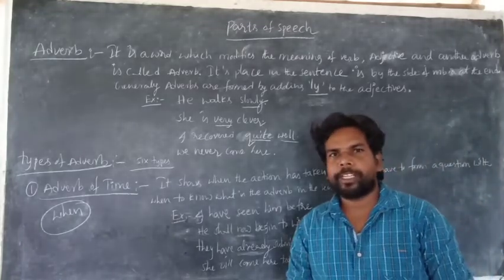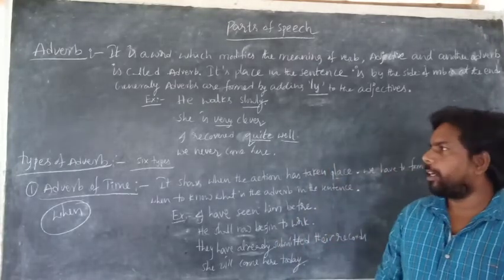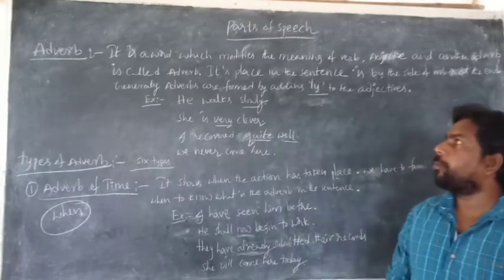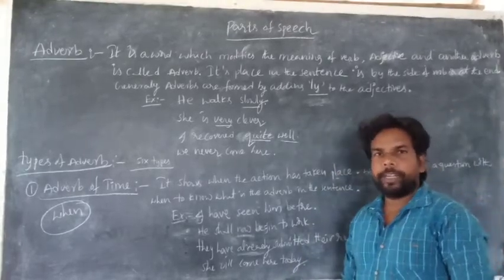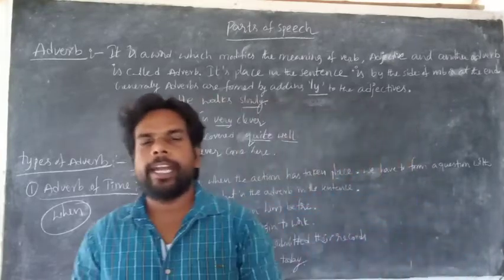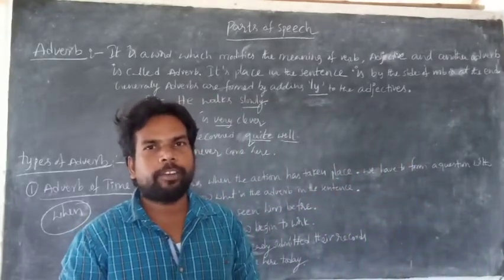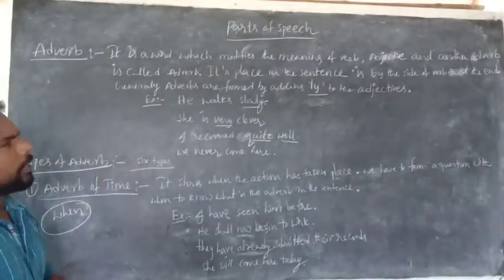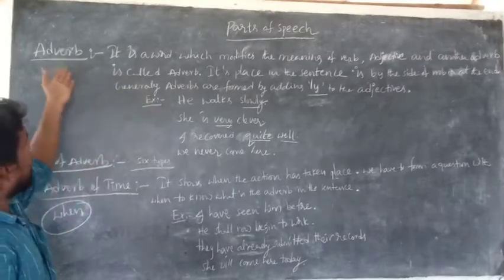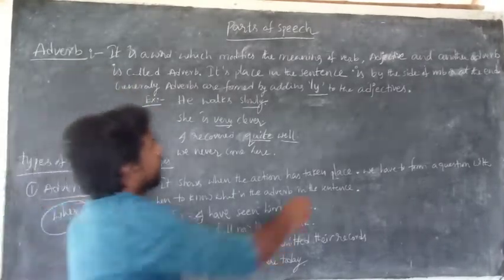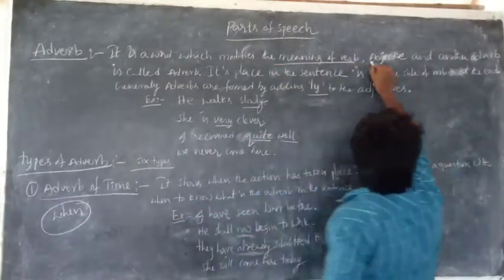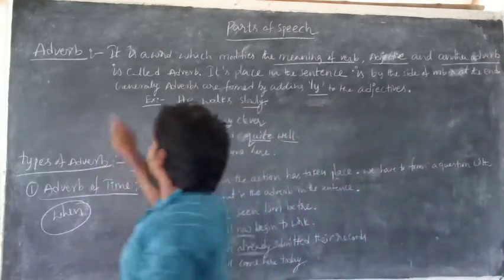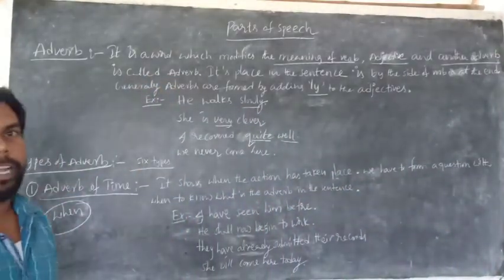In this class I want to explain to you the adverb: what is an adverb and the types of adverbs. So what is an adverb? It is a word which modifies the meaning of a verb, an adjective, and another adverb. Is it clear? An adverb is a word which modifies the meaning of the verb, the meaning of the adjective, and the meaning of another adverb. That is called an adverb.